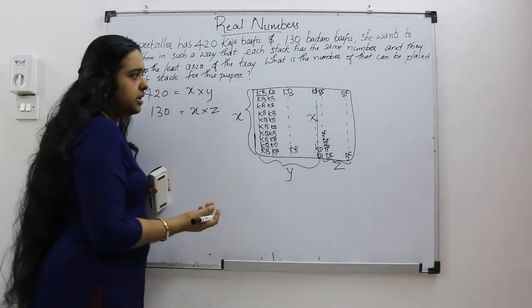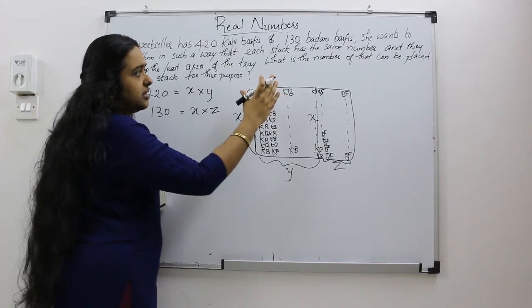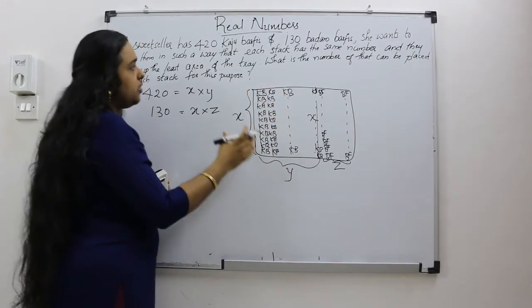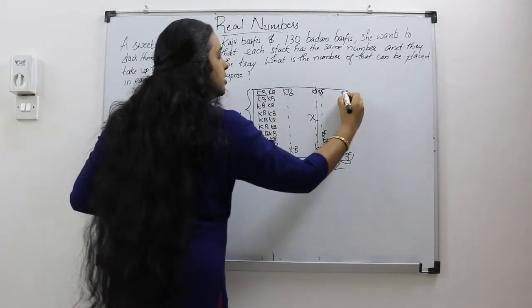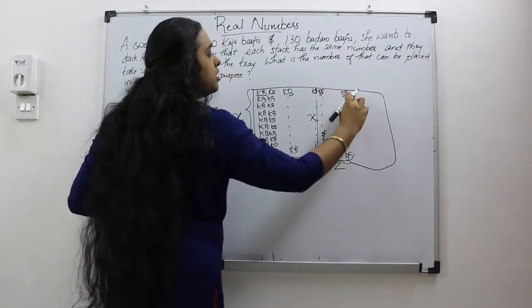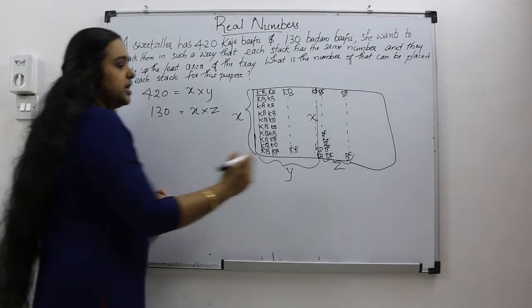Clear? All the Kaju Barfis are arranged in the form of a stack. So we have to take only the least area of the tray. Maybe the tray may be this much, but we don't need to take the whole area of the tray. We need only the least area of the tray. So we'll be taking only up to this point.